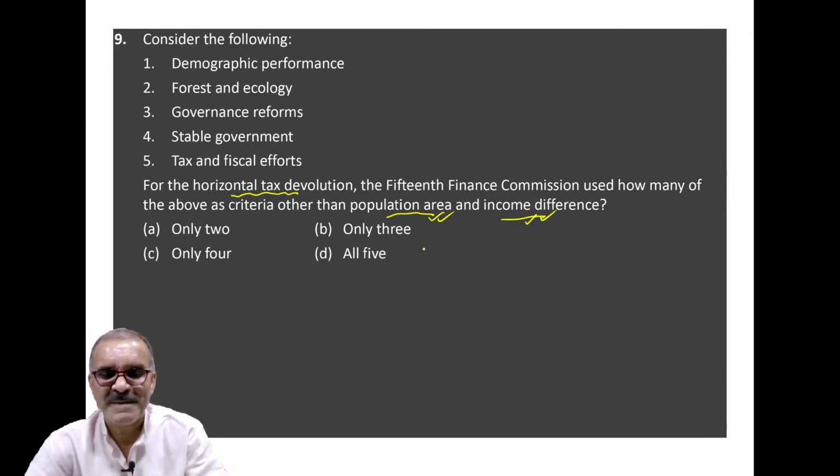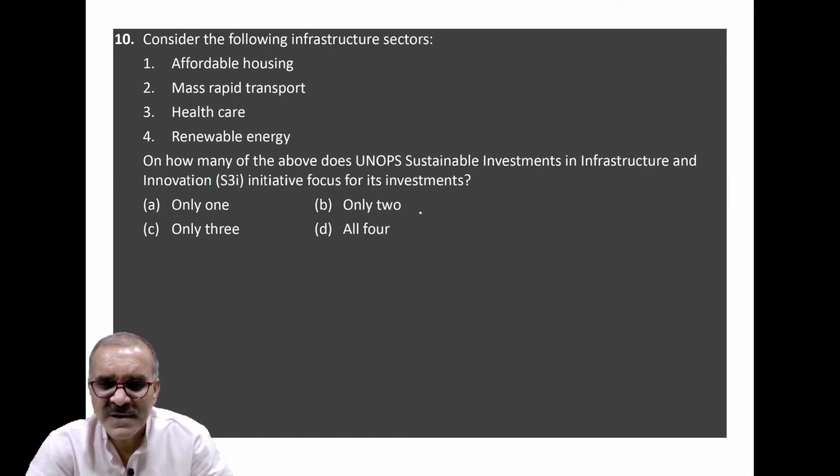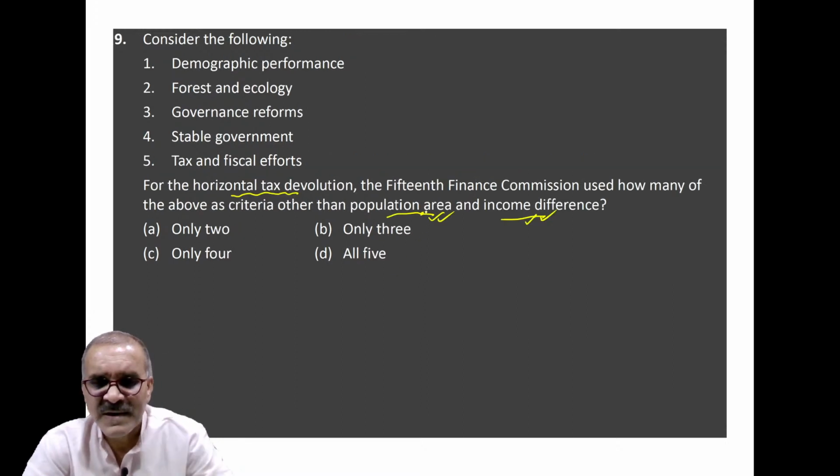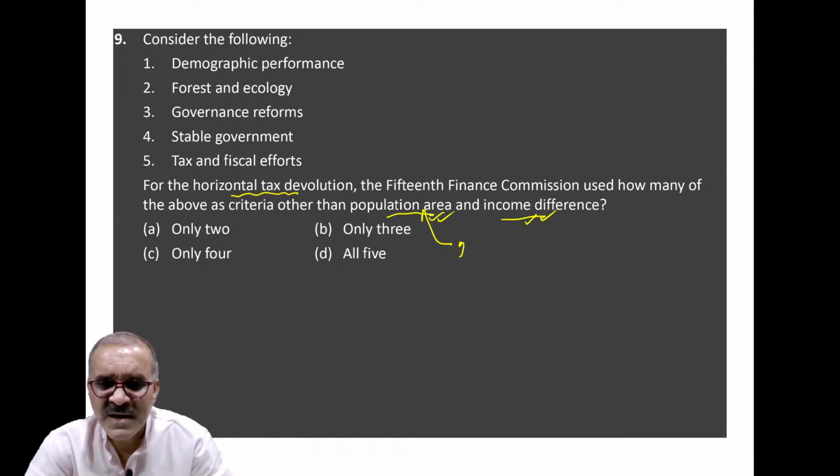Okay? Here a mistake is there. Population, area, basically this is population and area. So UPSC committed a small mistake. Here there should be a comma. Because area is a different formula, population is a different formula, and then income difference between states. Clear?